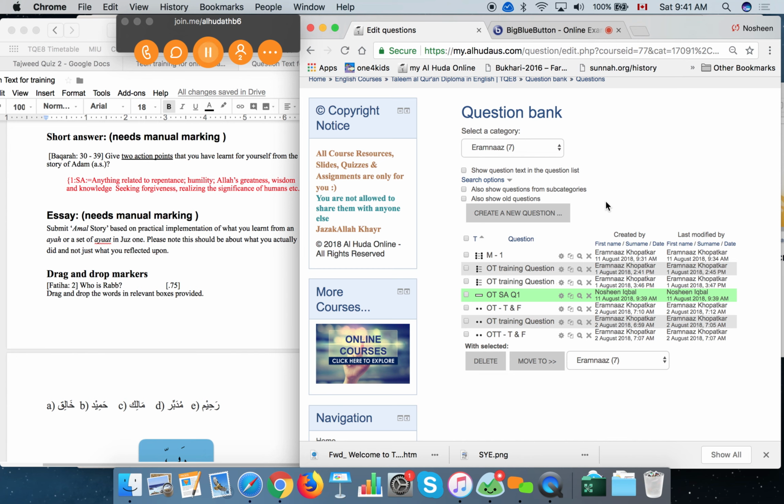That's more of cheating than acting smart, astaghfirullah. So we go back usually and we mark them. So TQ7, we had to go back and mark and send a message to the students: you did not submit your story, but you said you have, so your marks are taken off until you submit your story.